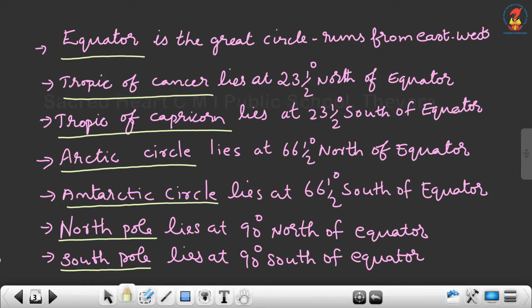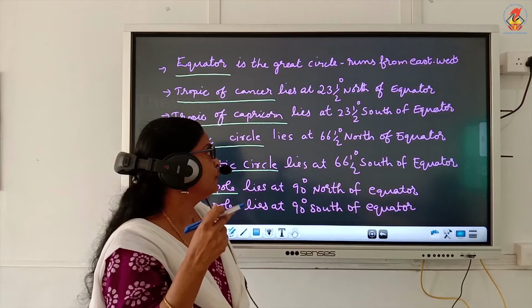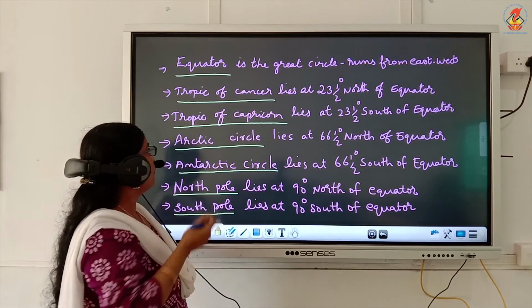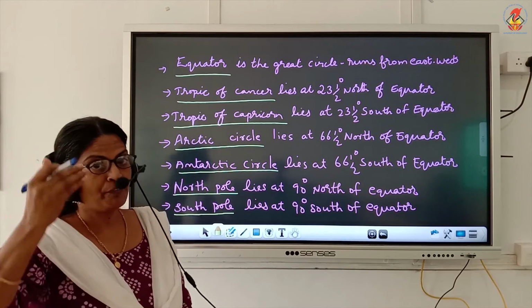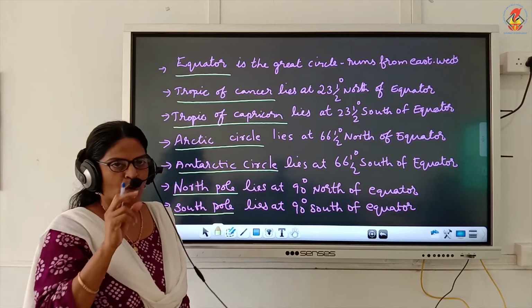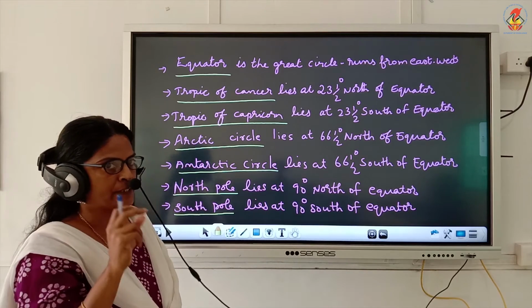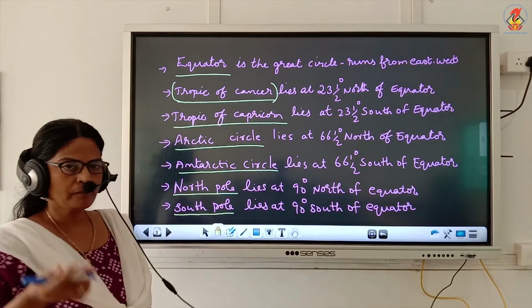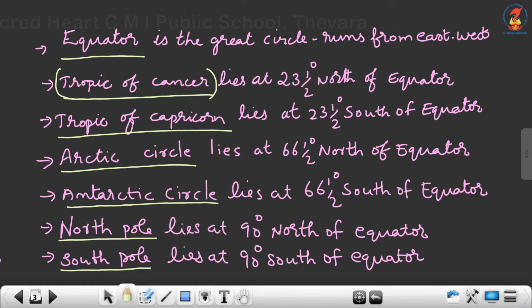All of you understood? Yes. And equator is the great circle that runs from east to west. Next, Tropic of Cancer lies at 23.5 degree north of equator. And this tropic passes through the center of India. Which tropic passes through India? Tropic of Cancer. Now, Tropic of Capricorn lies at 23.5 degrees south of equator.